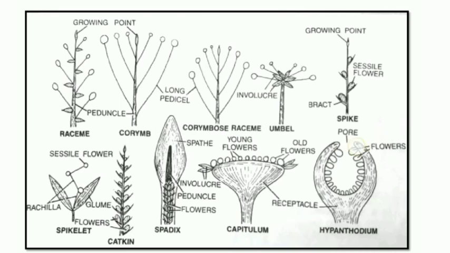Towards the neck there will be male flowers, towards the bottom there will be female flowers. The insect enters the receptacle and pollinates the female flowers present at the bottom. This is what we call Hypanthodium, present in the case of the fig or Ficus carica or the banyan tree, that is Ficus bengalensis, right. So, these are some of the types of